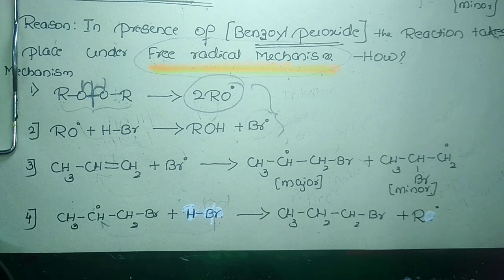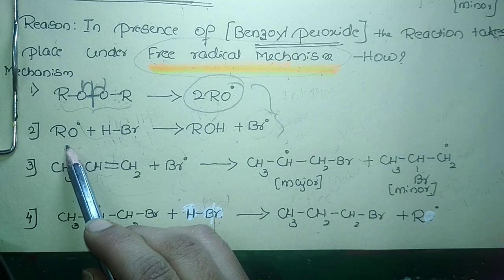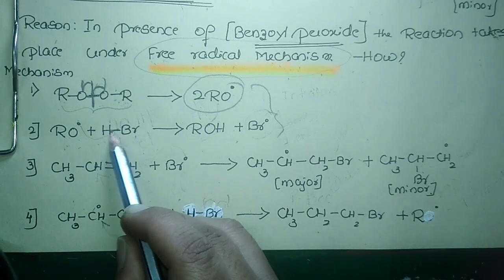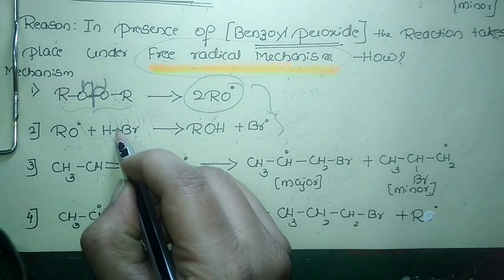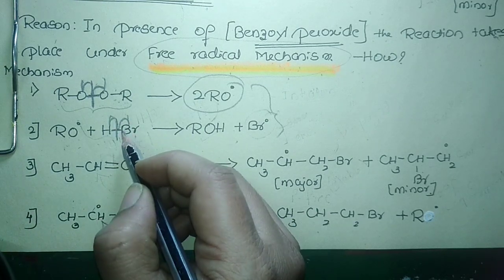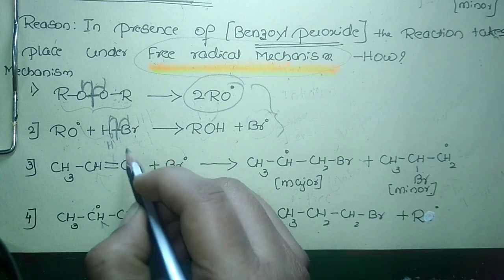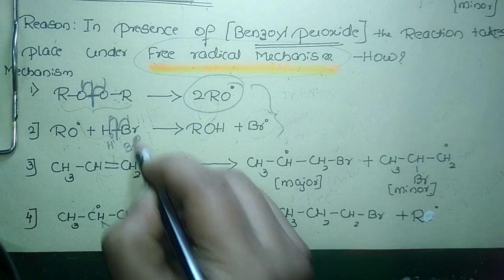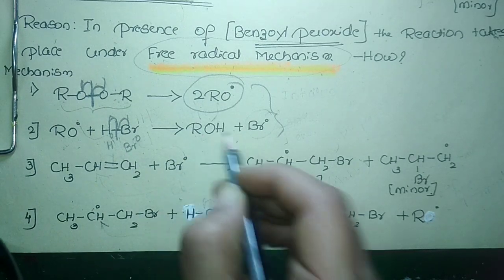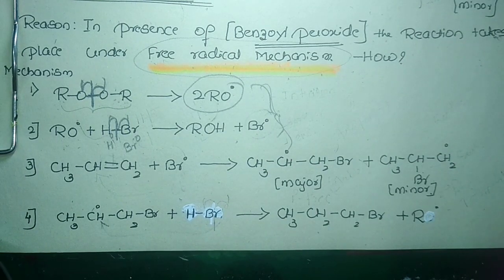Okay, so next, this free radical formed will attack the HBr bond, so that this HBr bond will break equally by homolytic fission. Hydrogen will form a free radical and bromine will become another free radical. So that results in the formation of an alcohol and a bromine free radical. Okay, this is the initiation step.